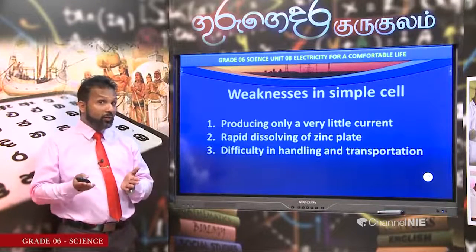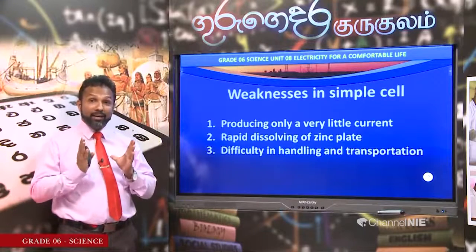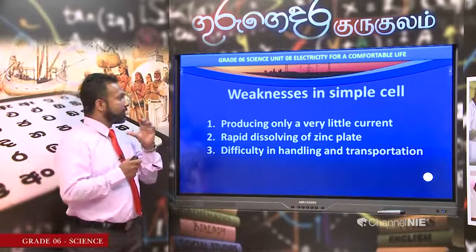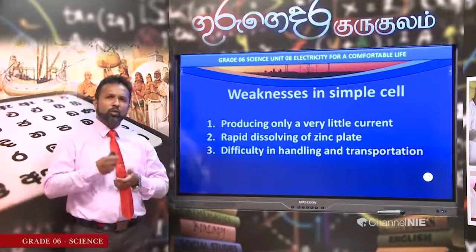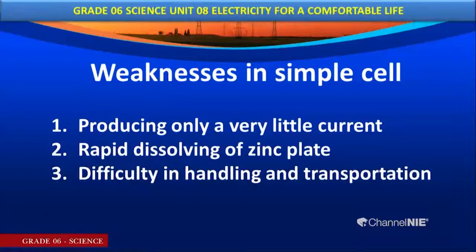That is why I told you earlier, we have to handle this acid very carefully. Okay. So, the first weakness is, you could observe it produced only a very small amount of current. Why do I say so? The brightness of the bulb was very low, and also